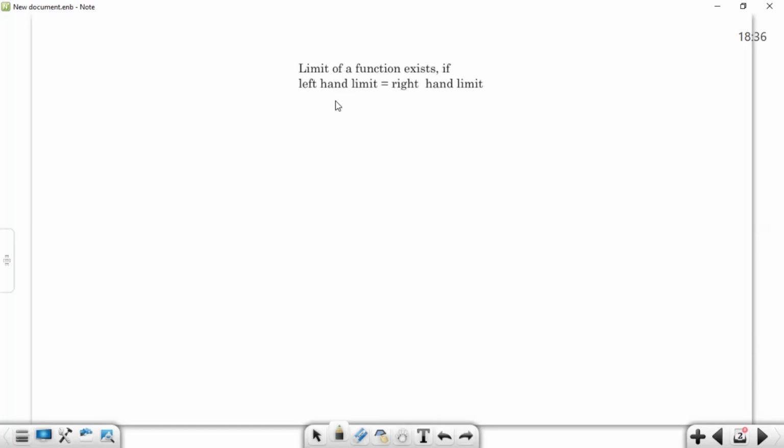The limit of a function will exist if the left hand limit and right hand limit are equal. You can write it as the limit of the function as x approaches a from the left, and the limit of this function approaching from the right. We will denote it as a plus and a minus. So this is the left hand limit and this is the right hand limit. Is that clear to everyone, when the limit exists or not? Any doubt?